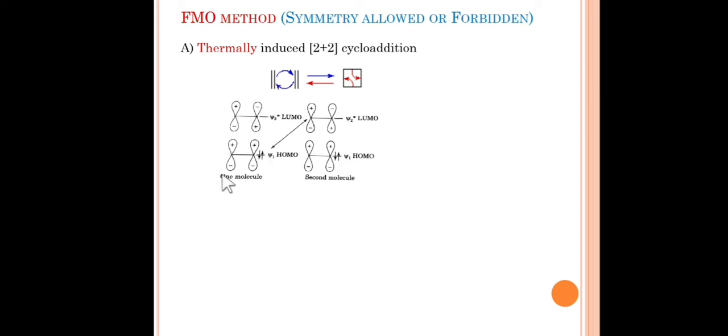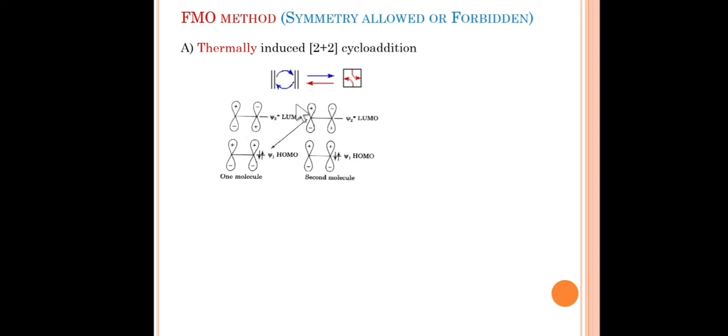For one ethylene molecule, this is psi 1 and psi 2, this is psi 2 star, as there are only 2 molecular orbitals. So 2 pi electrons are in psi 1 and psi 2 is empty, or we can say LUMO, that is the lowest unoccupied molecular orbital. This is how we can draw the molecular orbitals for one ethylene molecule.